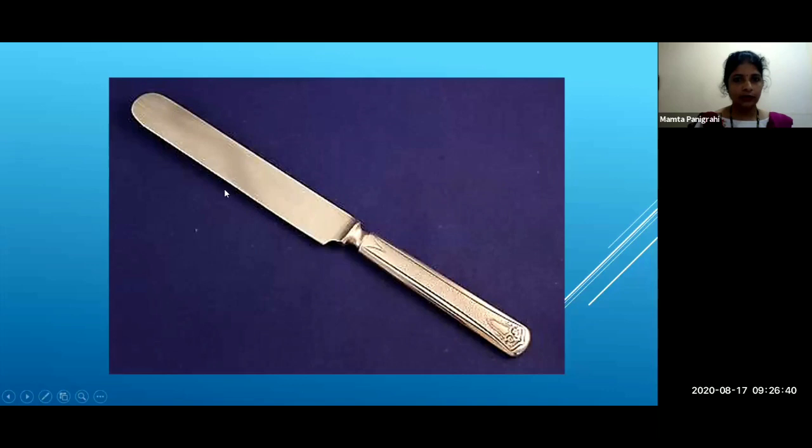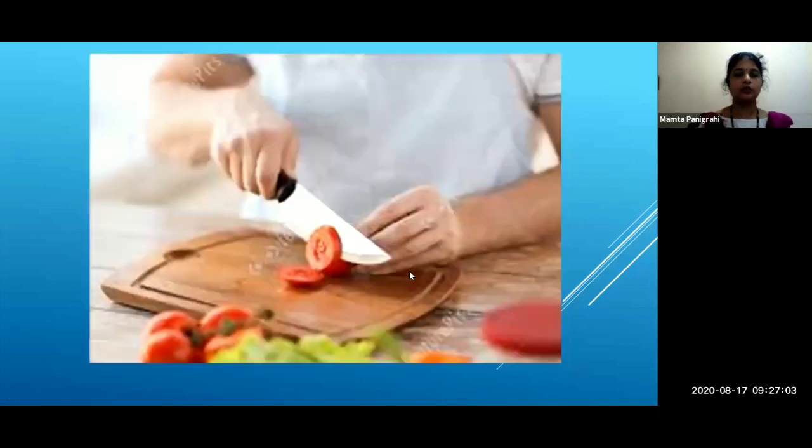Because of the thicker edge, the force of our hand falls over a large area of the object and produces less pressure. And because of this less pressure, it cuts the vegetables with difficulty. And so we always use sharp knives to cut vegetables. Understood, students? All of you understood?